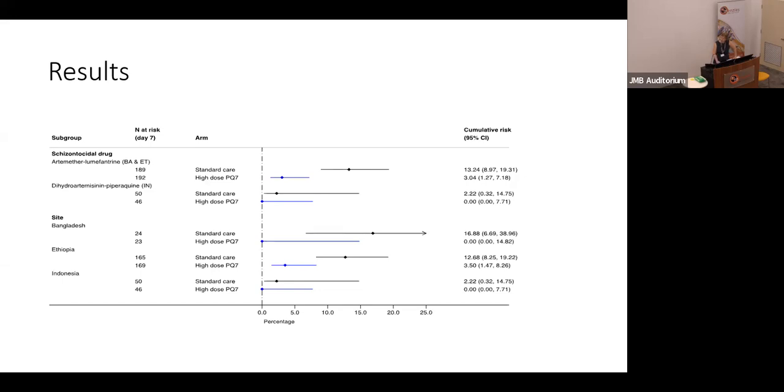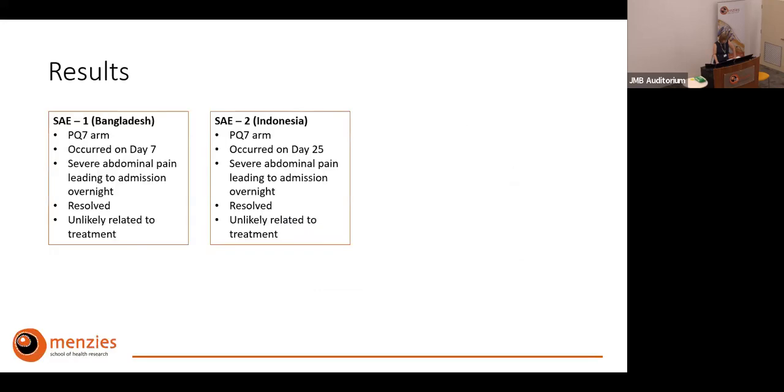And then at the bottom part here, you see it divided up by sites. Of course, a question of sample size as well, with the biggest number of patients recruited in Ethiopia compared to rather modest numbers in the other sites. But I guess it suggests that, when we advocate for universal radical cure, we would expect it to be more beneficial in some areas compared to others. And certainly Ethiopia would be a good place to think about that.